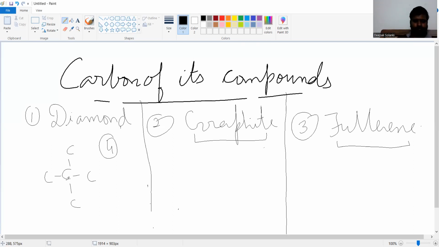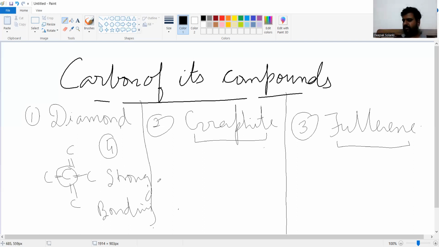And the second question, why does it have a high melting and boiling point? Because there is strong bonding between them. We know that this carbon is surrounded by 4 carbons, so it is very tightly bonded. So it has strong bonding. So that is the question which I want to share with you.